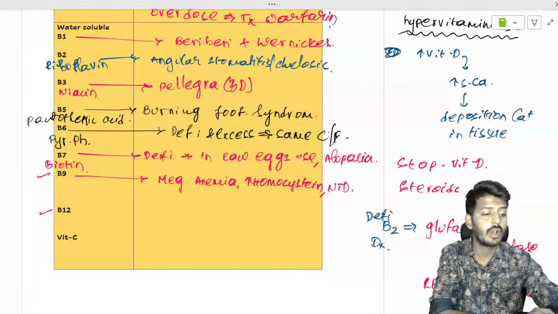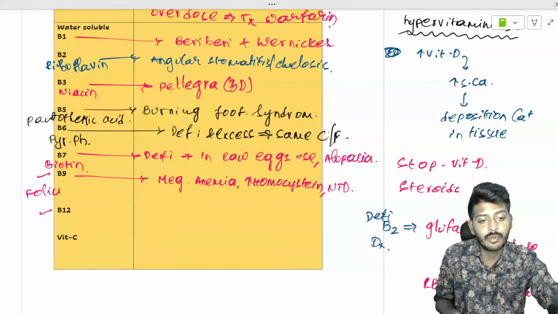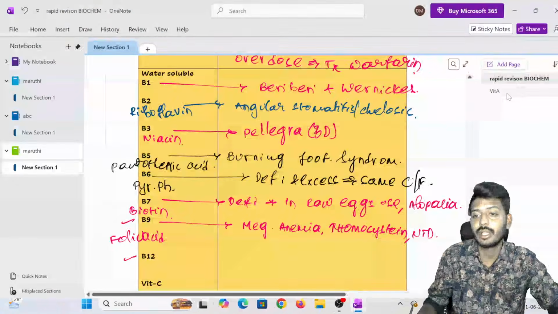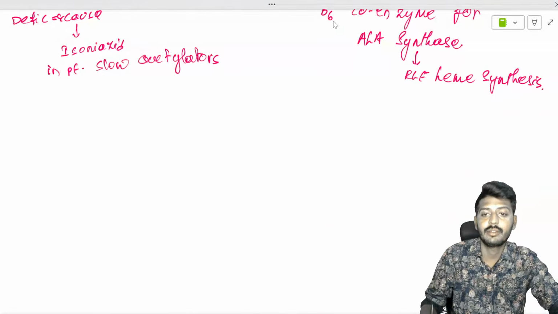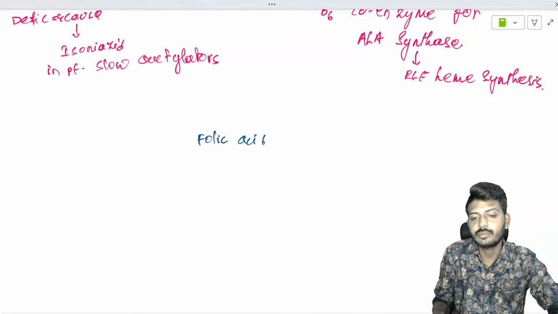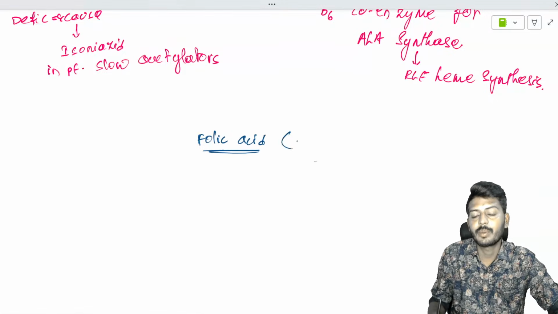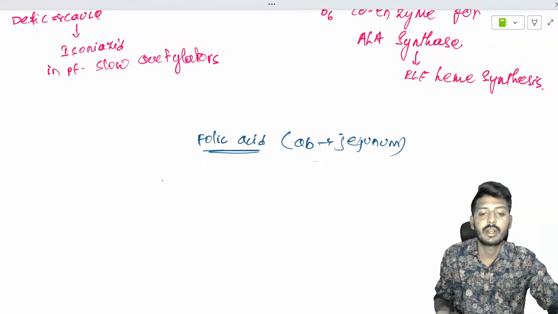So let's quickly talk about B9's metabolism. The other name for B9 is folic acid. Let's quickly discuss and understand folic acid. You consume folic acid from the food. The folic acid absorption will occur from the jejunum. The majority of the absorption occurs from the jejunum.